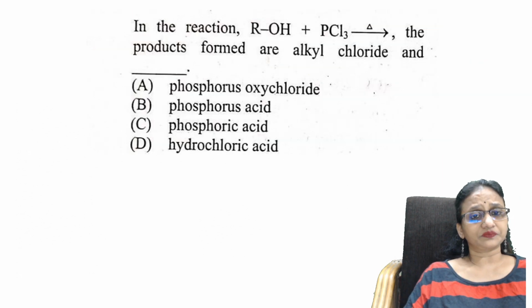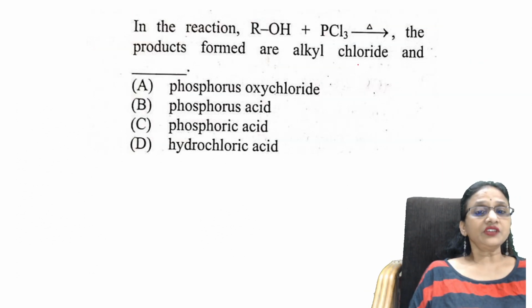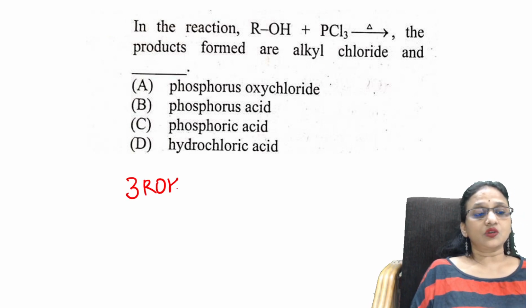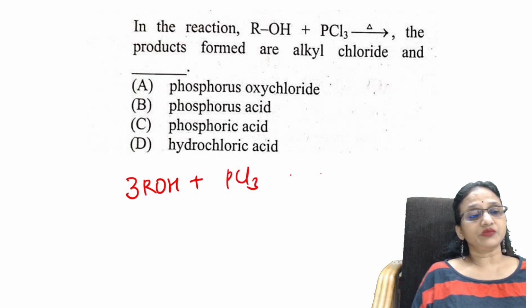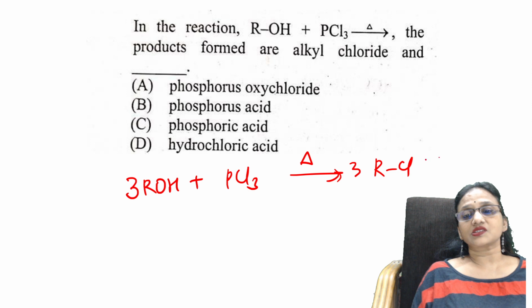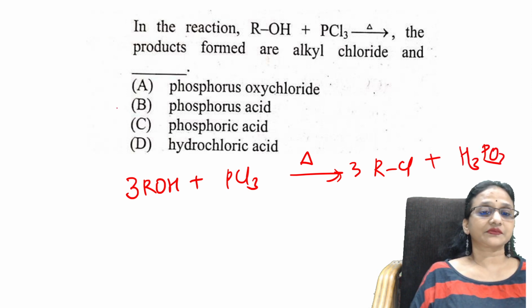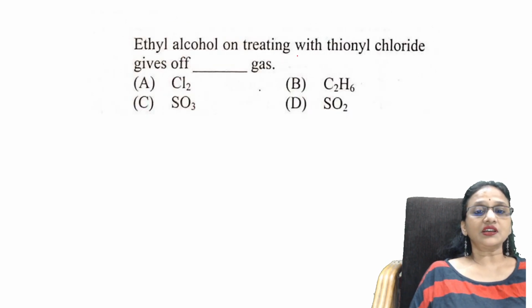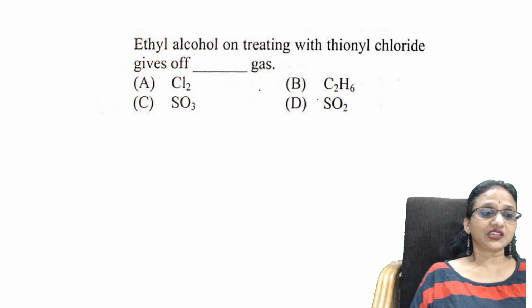Let's see the questions. In the following reaction, PCl3 on heating gives which products? Easy. PCl3 with ROH is going to give me a compound called RCl plus H3PO3. That's nothing but phosphorous acid. Next one, ethyl alcohol treated with thionyl chloride gives which gas? Easy.